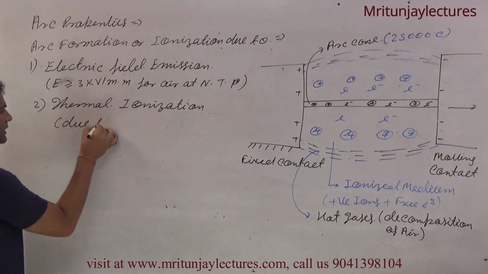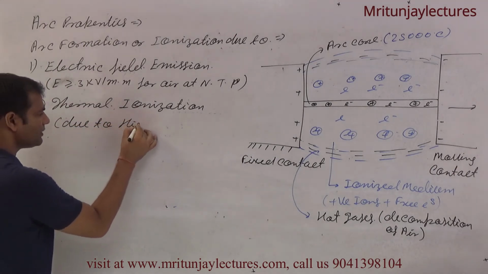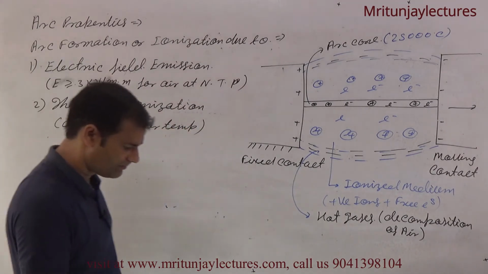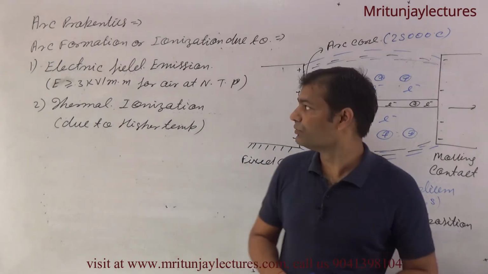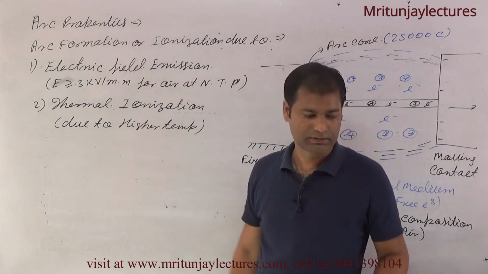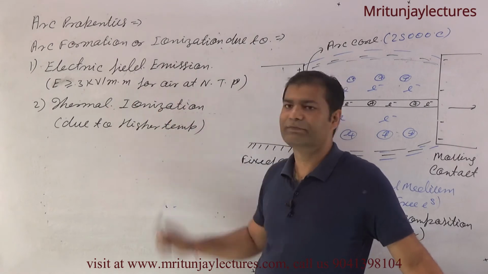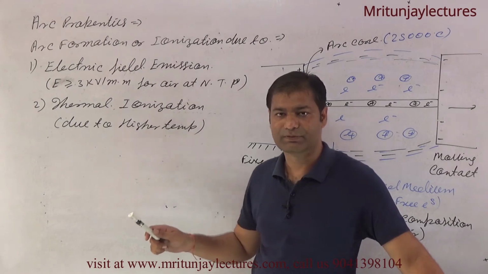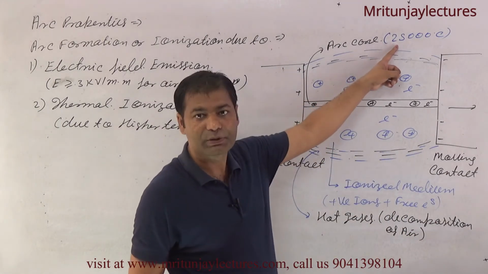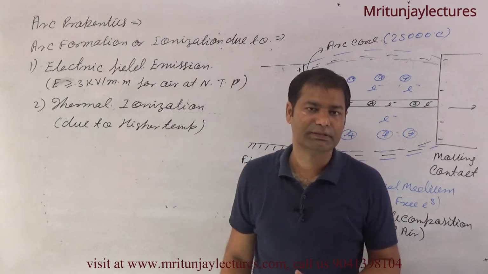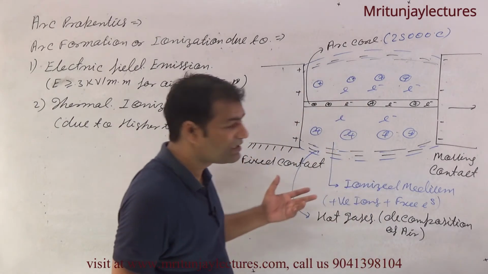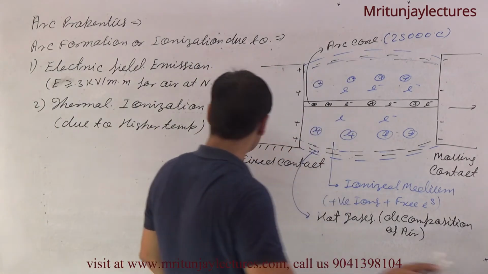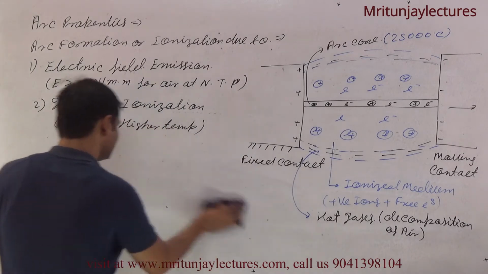Due to higher temperature. If any doubt, okay, clear. First one, ionization due to ionization arc made by electric field emission. If arc is formed, then what about temperature? If temperature rises, it is helpful for giving thermal energy to the remaining insulator atoms. So you can say that it is written as